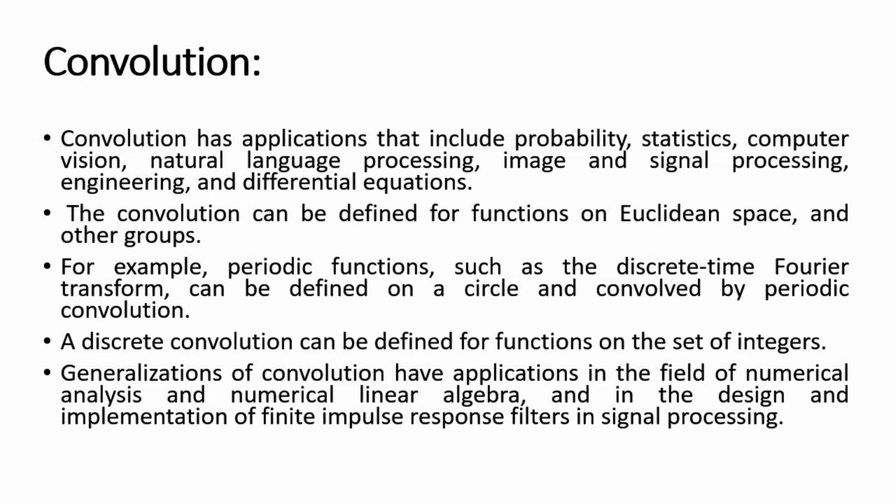Suppose we consider another example: periodic functions such as the discrete time Fourier transform can be defined on a circle and convolved by periodic convolution. So this is a part of signal processing. Again, image processing is the extension of signal processing applications. So all these are related to each other. A discrete convolution can be defined for functions on the set of integers.